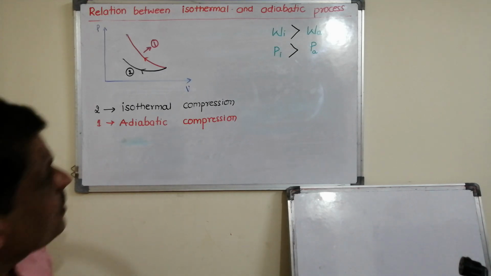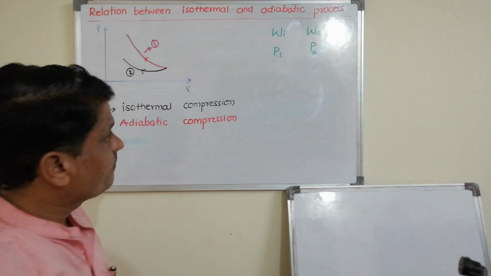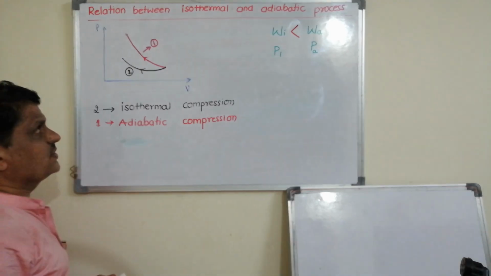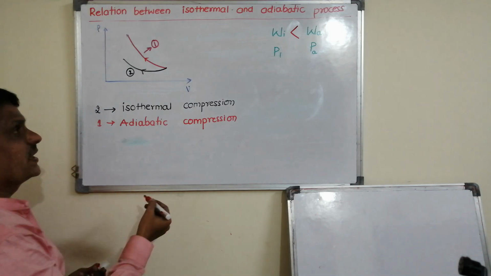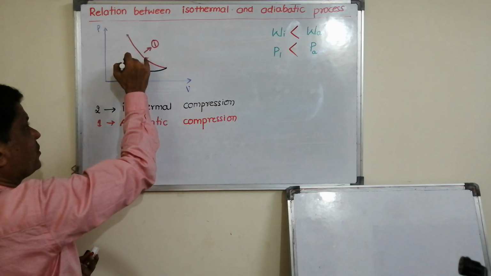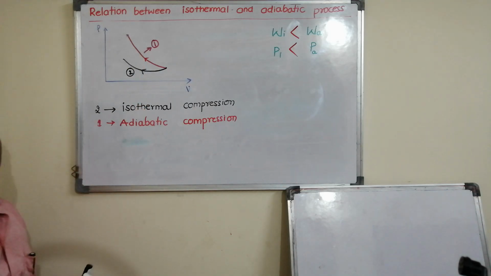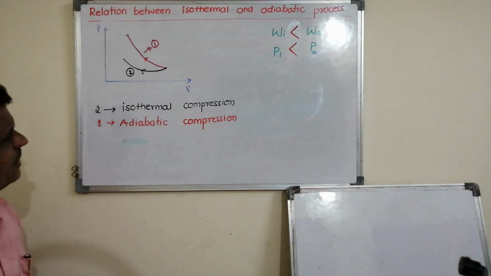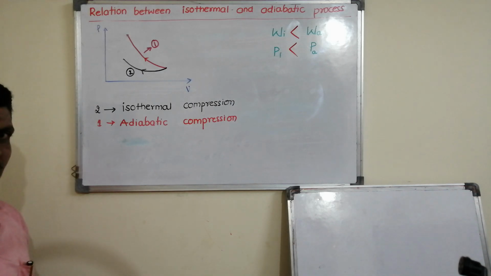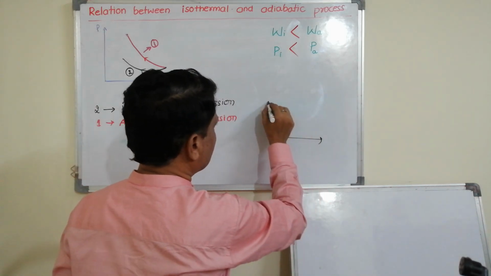Therefore we can say work done in the adiabatic process is greater than work done in isothermal. And if I look at the pressure, pressure in adiabatic is more than pressure in isothermal. Okay, so this is easy to identify. Hope in every book you have this question. I think based on this you can solve this question from the book easily.